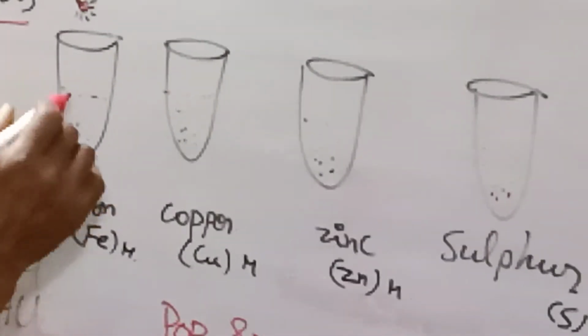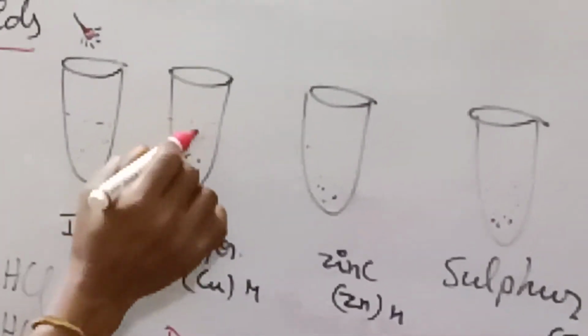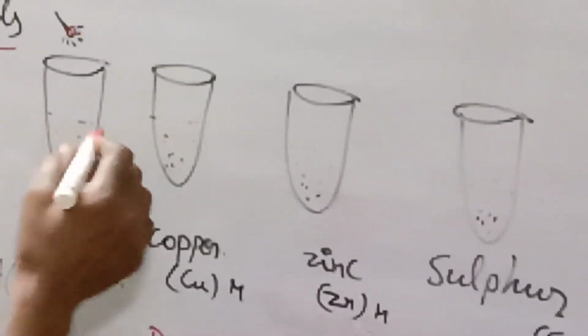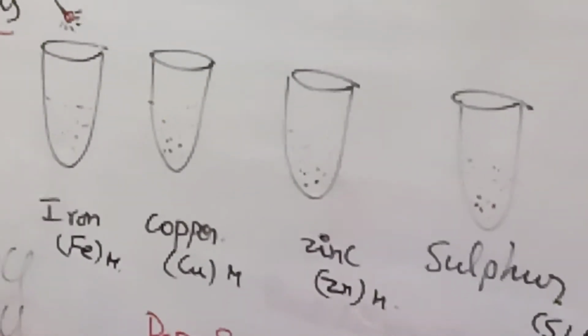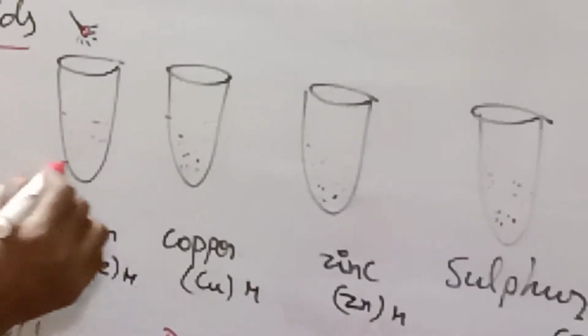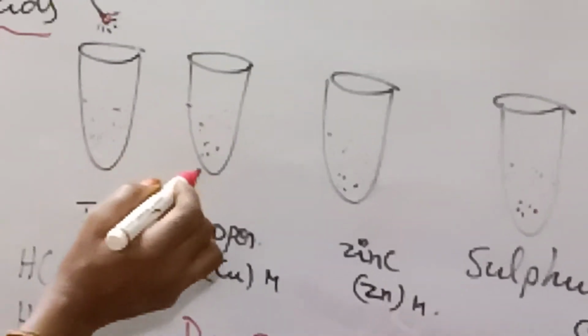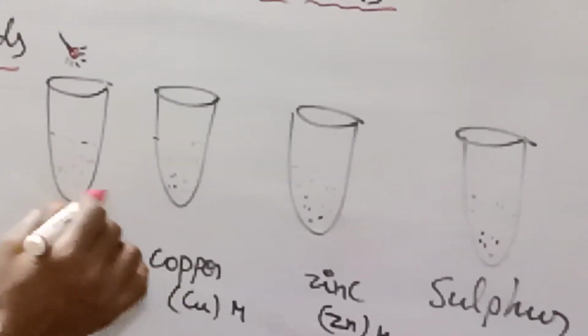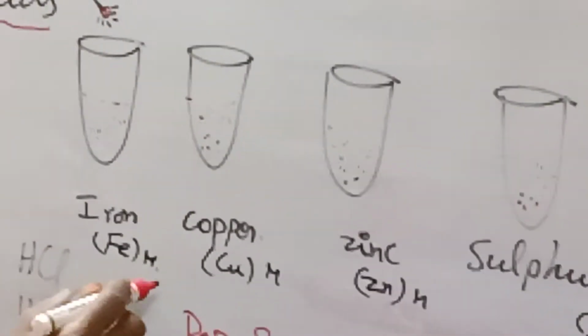You observe whether any change occurs inside or not. Bubbles coming out or any gas released, you see to it. If not, slowly you heat the test tubes.